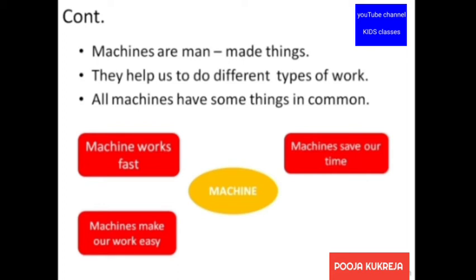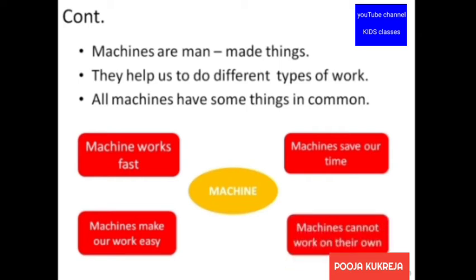For these three common things, let's take one example. If you're going to school by a car, then you might take 15 minutes to reach there. But if you're going to school by walking, then you might take 15 hours to reach there. So here, which machine have we taken as an example? That is a car. So car is saving our time and it is very fast and it is making our work easy.